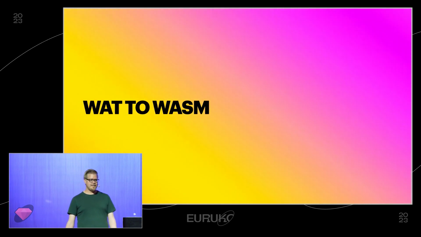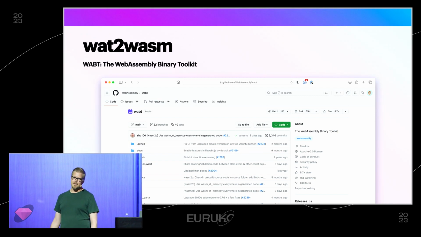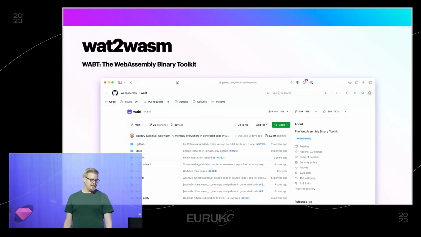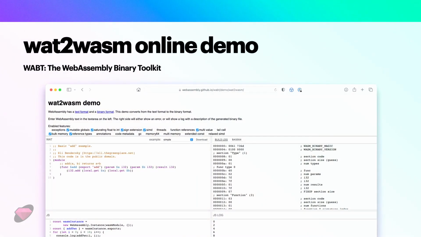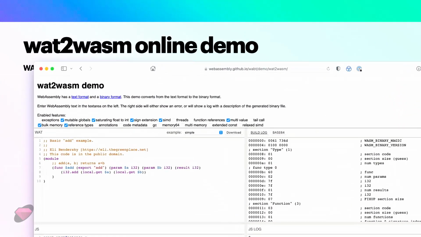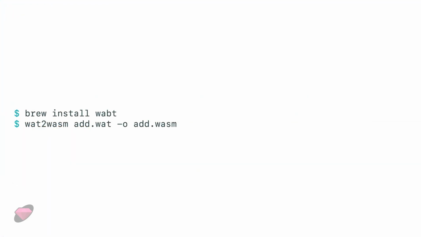How do we convert it into a WASM file? There's a project called the WebAssembly Binary Toolkit that contains a tool called wat2wasm. And there's an online demo for it, so you can do it right in the browser as well. But realistically, you'll use the command line interface. So now we have our WASM file.